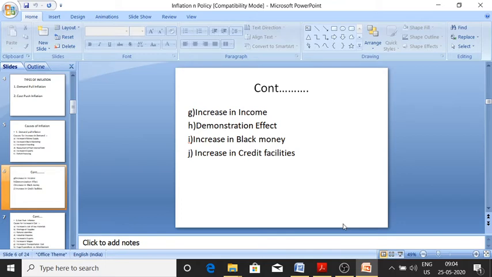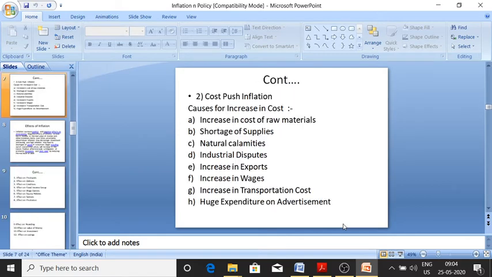Suppose my income increases from 1 lakh to 2 lakh rupees per month, so I will purchase anything at a higher cost. Even if anybody else wants it, he has low income, he will not get it, I will get it because I will pay high, black money and everything. These are the reasons for demand pull inflation.